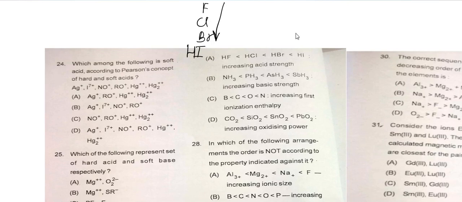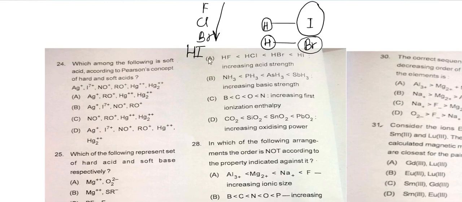And why? Because the size of iodine is much bigger than the rest of the halides. So when you say this is hydrogen and this is iodine, and the size of bromine, I will draw again here, is slightly lesser than iodine, so the acidic strength of HI is more as compared to the other halides.